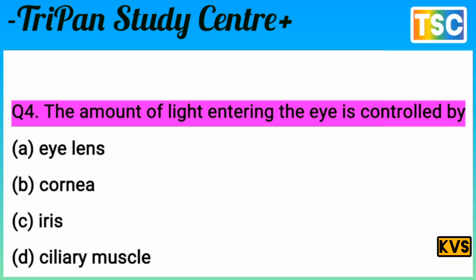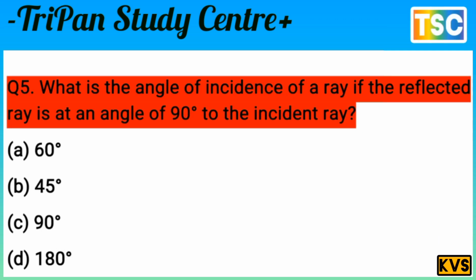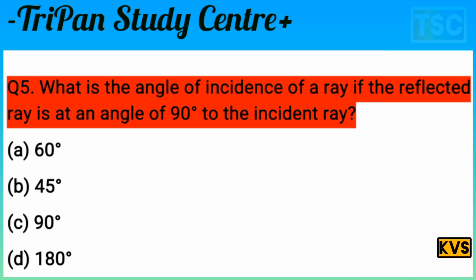Let's see the next question here. The next question on your screen: what is the angle of incidence of a ray if the reflected ray is at an angle of 90 degrees to the incident ray?